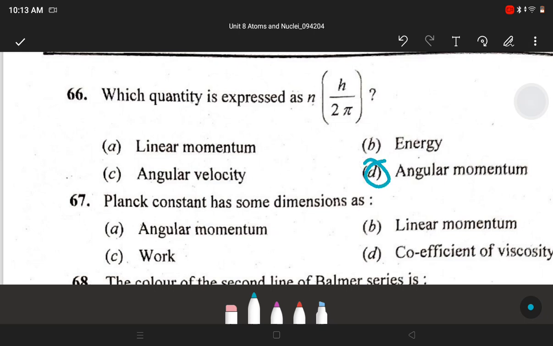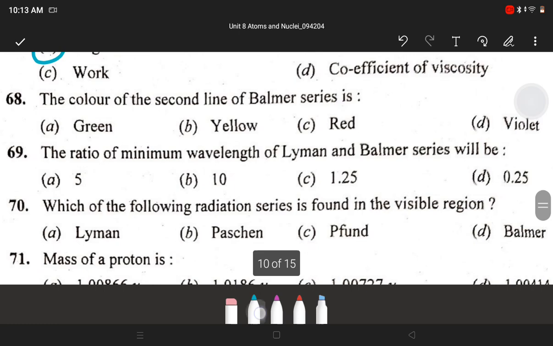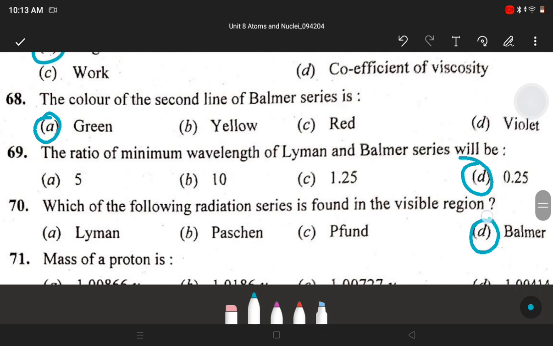Next, Planck constant has dimension as. Answer is angular momentum. Next, the color of the second line of Balmer series is. Answer is A. Green. Next, the ratio of minimum wavelength of Lyman and Balmer series is D. 0.25. Next, which of the following radiation series is found in visible region? Answer Balmer.